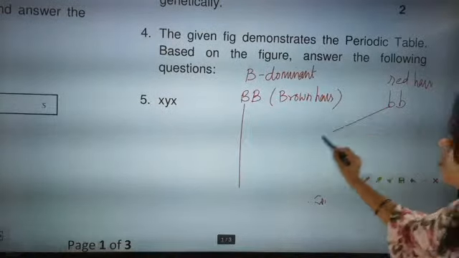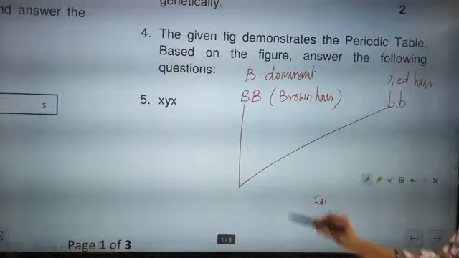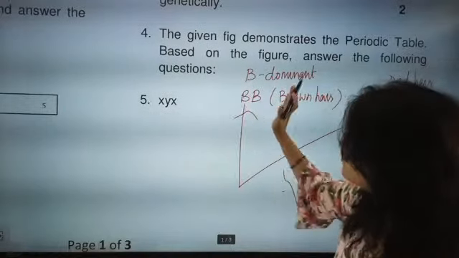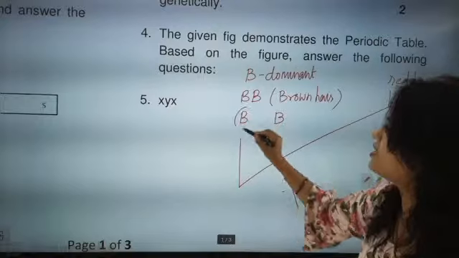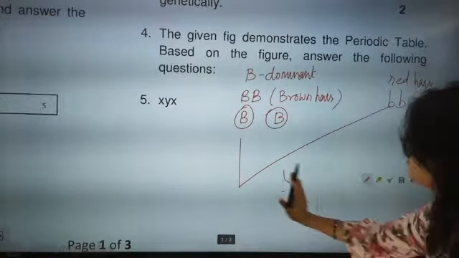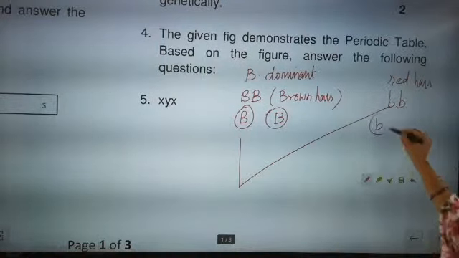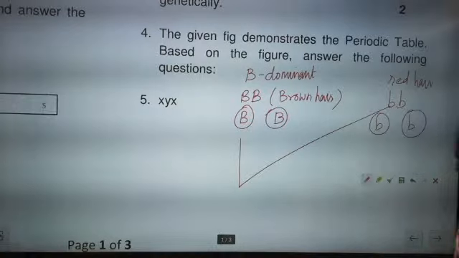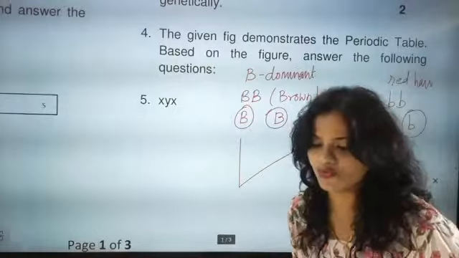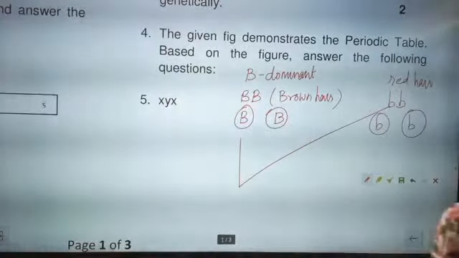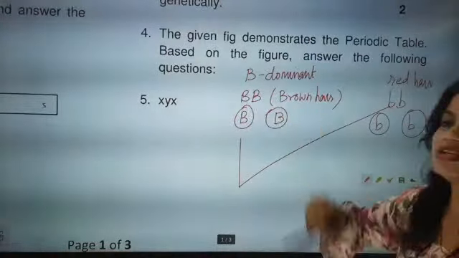You have to show them, you cannot be like this. So here this BB, you have to go for one step. You have to write one B separate here, and one B separate here. And here you have to write one b separate, and here one b separate. So what next do you have to do? With a diagram you have to prove it. Look here, this is the diagram. You separate this B.